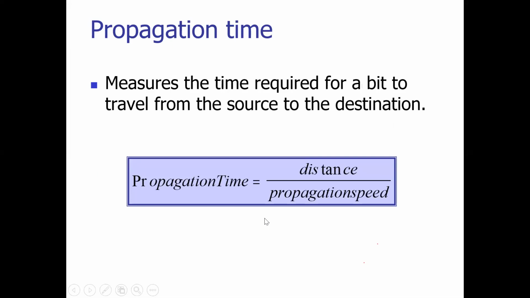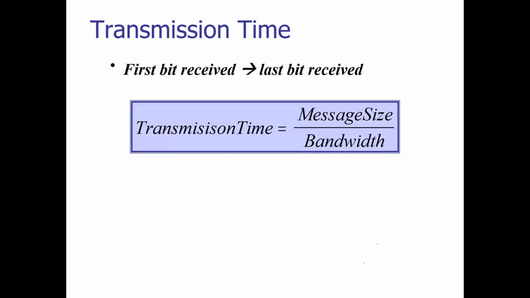So how to calculate propagation time? I have only about 1.5 minutes left, so I'll just try to explain how this will be calculated. Normally, propagation time is calculated from the distance that the data needs to travel and the speed at which it can travel. That means distance divided by propagation speed will give you the propagation time. This is at the sender end.